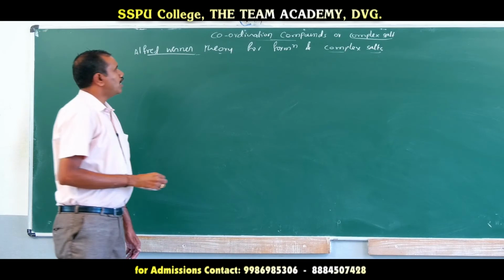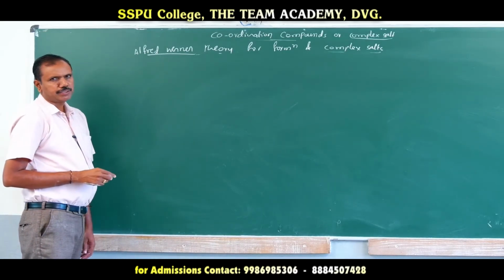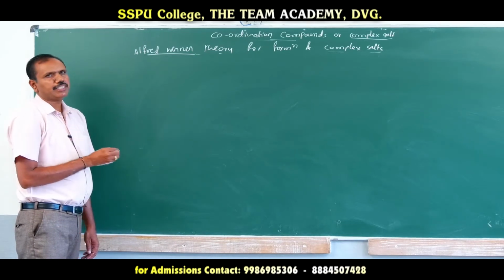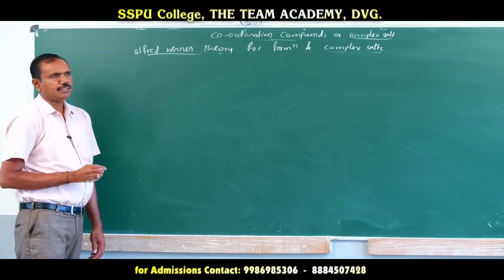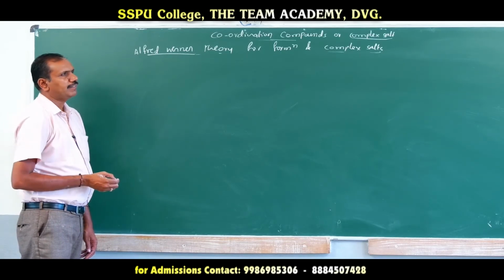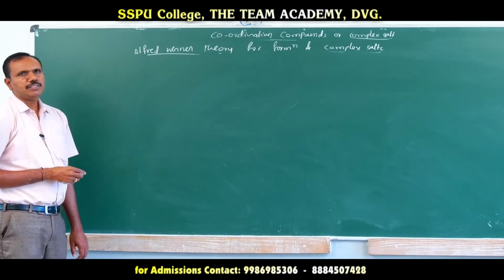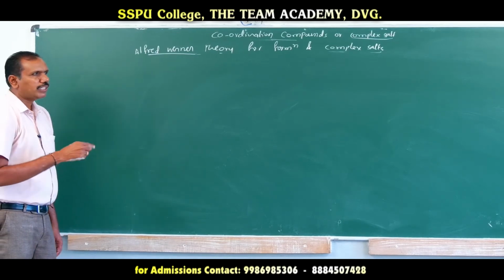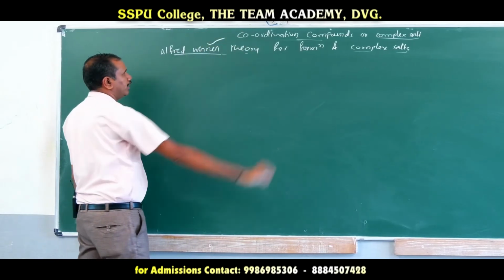Alfred Werner prepared those complex salts, and he discussed the characteristic features of those complex salts. What about the conductivity, the melting point, whether they exhibit color or not, whether they are paramagnetic or diamagnetic. The structure of those complex salts was also discussed by Alfred Werner.